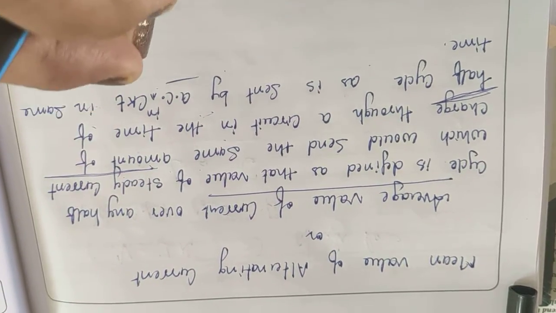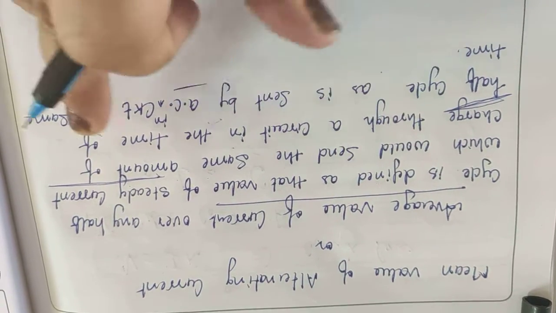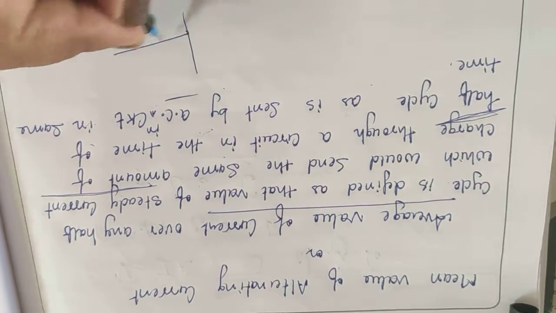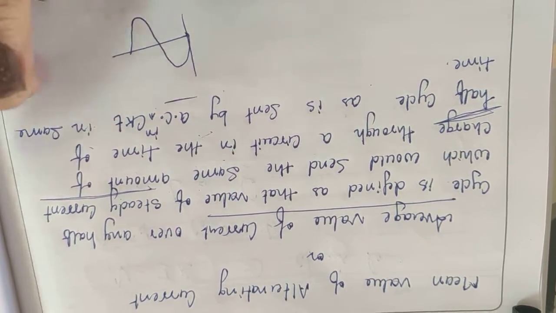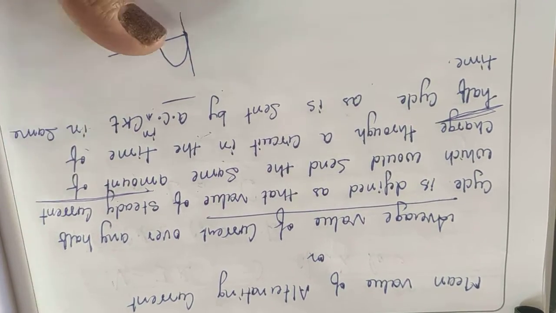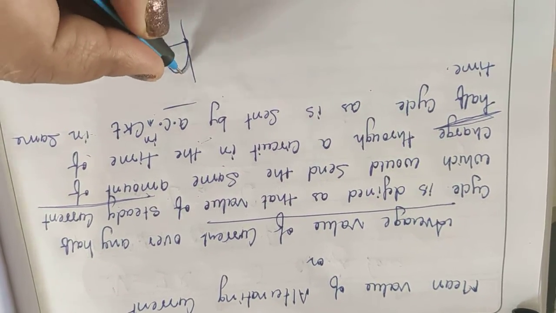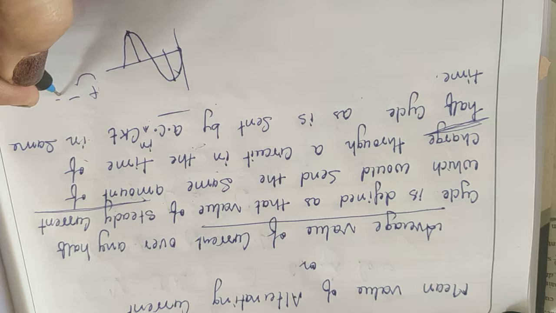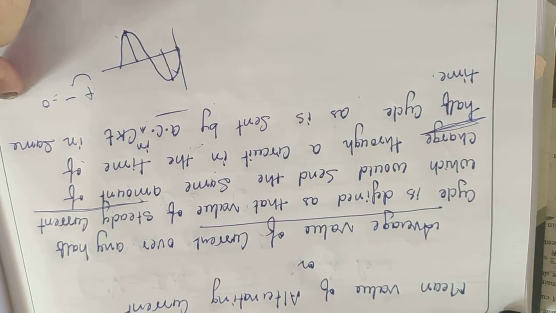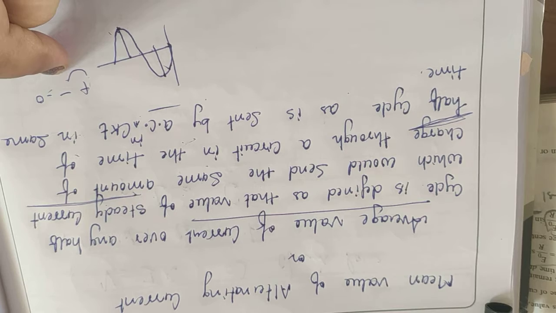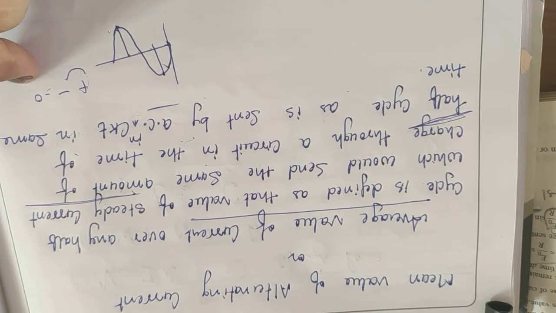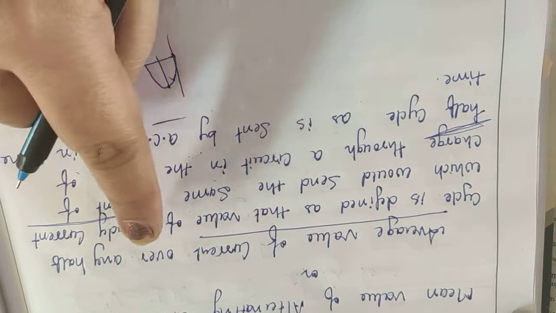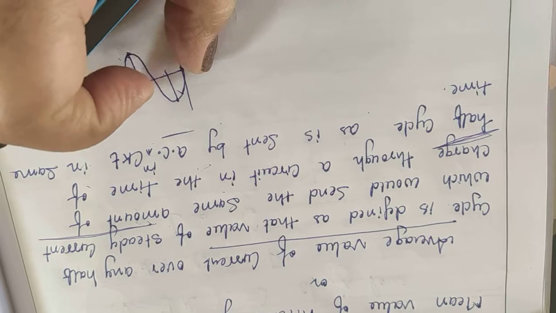Firstly, one thing to understand is why we are using the half cycle. Alternating current is like this, it repeats itself after every time period. So if we want to find the average value, this is the positive value and this is the negative value, so positive minus negative becomes 0, equal magnitude. We can't calculate the average value or the mean value for the full cycle, because in that case the value of current will be 0. So to understand the concept of average value of current, we use the half cycle only.